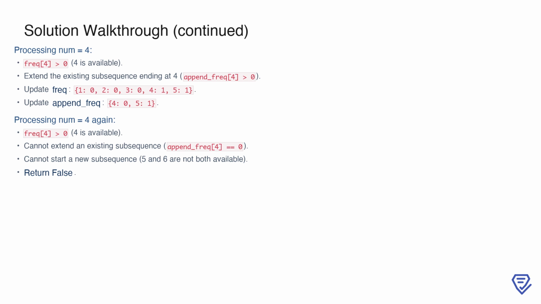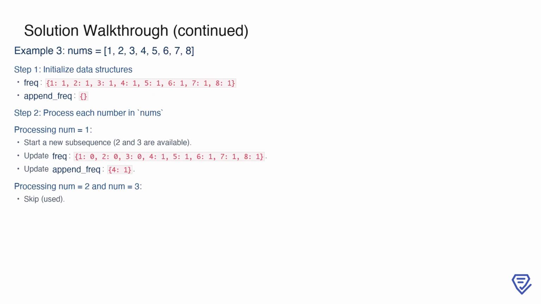Processing the number 4 again, we see that frequency[4] is 0, so it is not available. However, we cannot extend any existing subsequence since append_frequency[4] equals 0. Additionally, we cannot start a new subsequence because both 5 and 6 are not available in frequency. Thus, at this point, it is impossible to split the array into consecutive subsequences, and we return false.